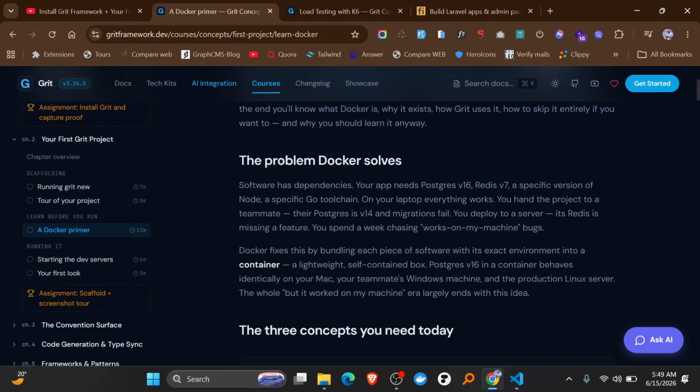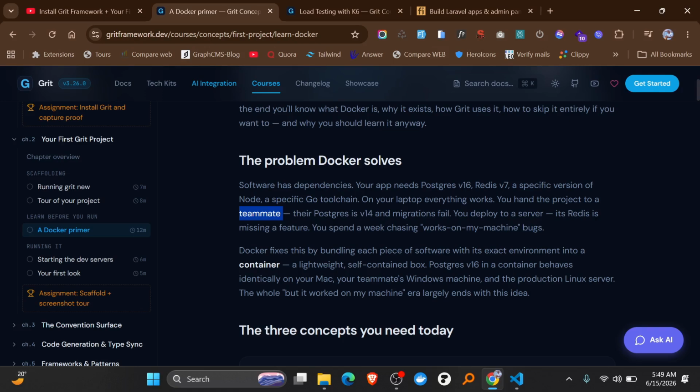So let's start with the problem Docker solves. Software has dependencies. It means we install packages from other people. Your app needs Postgres v16, Redis v7, a specific version of Node, a specific Go toolchain. On your laptop, everything works. You hand the project to your teammate, and their Postgres is version 14.